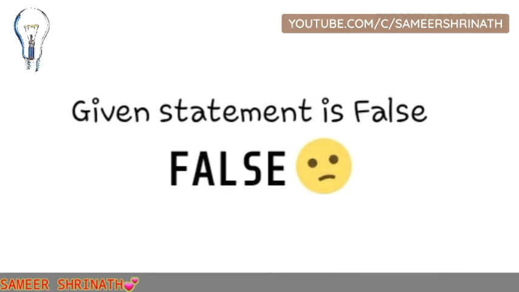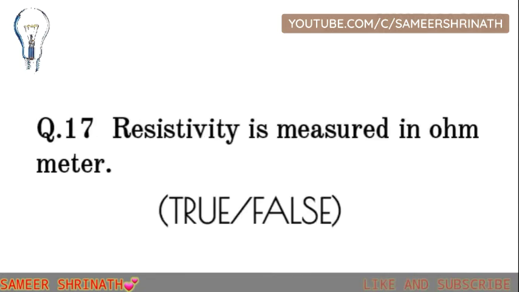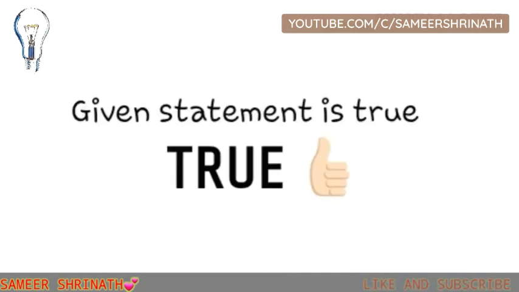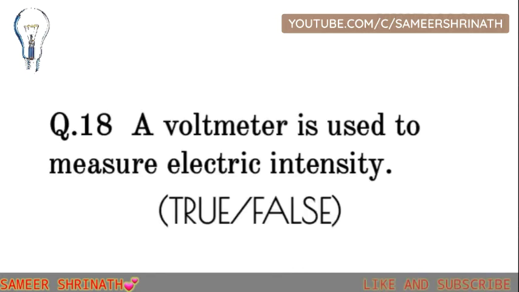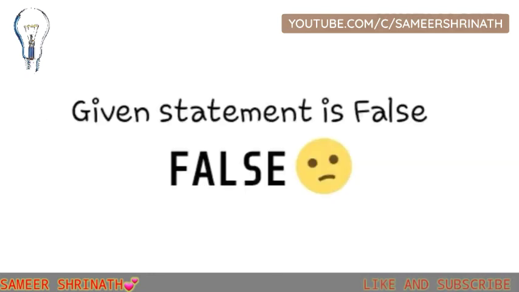Now question 17. The resistivity is measured in ohm meter, and it's true. Now question 18. A voltmeter is used to measure electric intensity, and it's false, because it measures the potential difference.